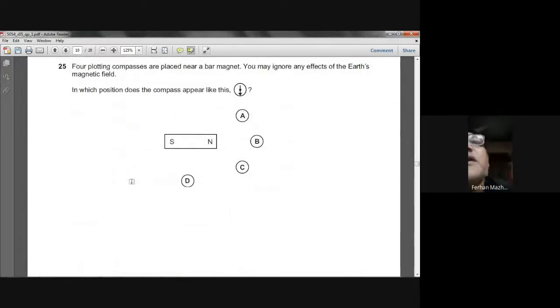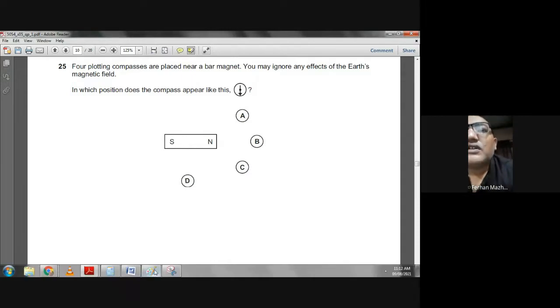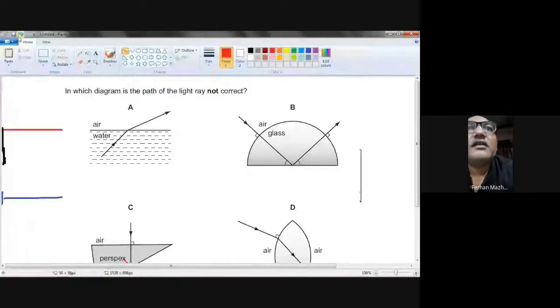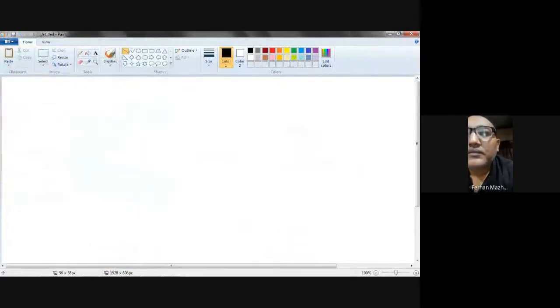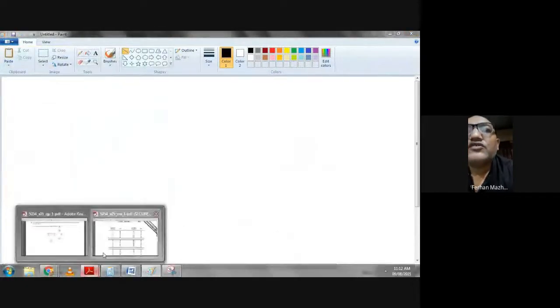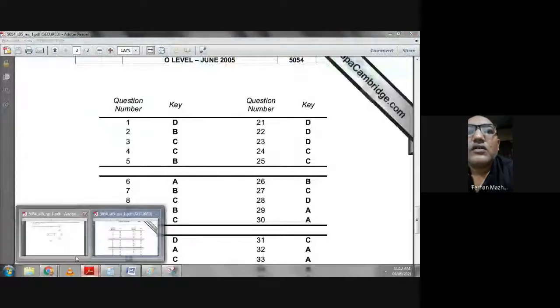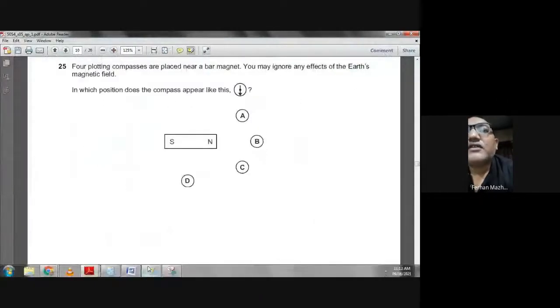Four plotting compasses are placed near a bar magnet. You may ignore any effect of the Earth's magnetic field. In which position does the compass appear? Okay, so let me show you that. I will take this diagram.